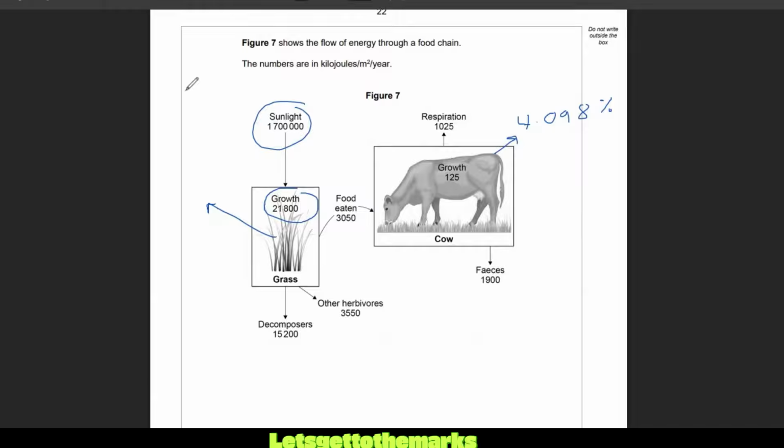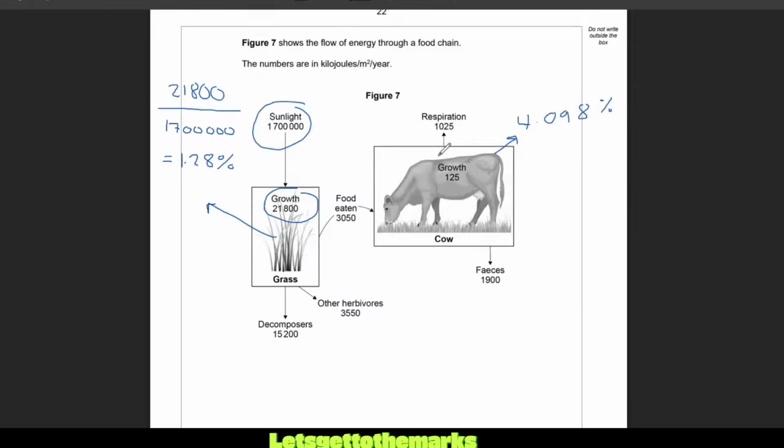So this is the amount of energy that went into the cow for growing, into the grass for growing new leaves, roots, etc. And the total amount of energy that went into the grass in total is 1.7 million. So I want to do 21,800 divided by 1,700,000. And then I want to times that by 100 and work that out as a percentage. Okay, they are 1.28% efficient. So the grass is way less efficient, right?